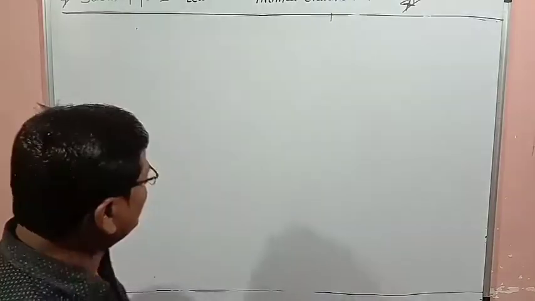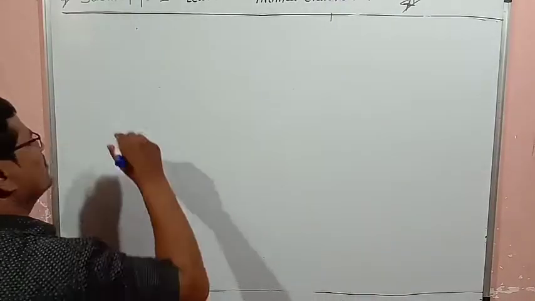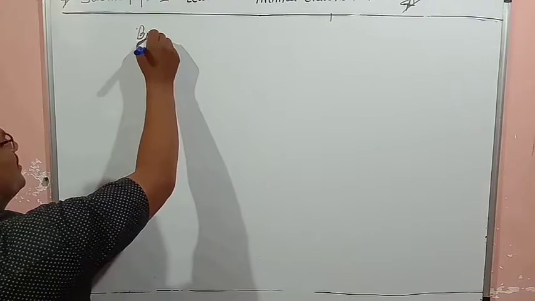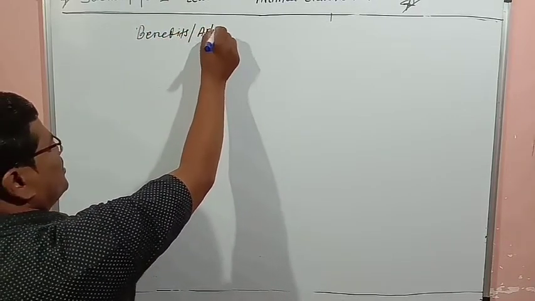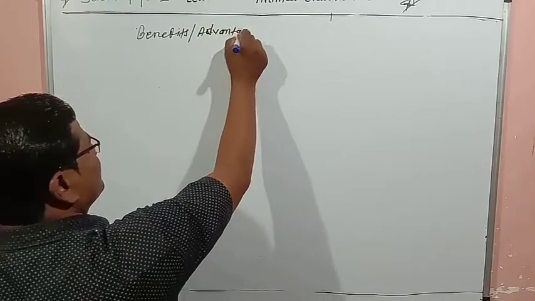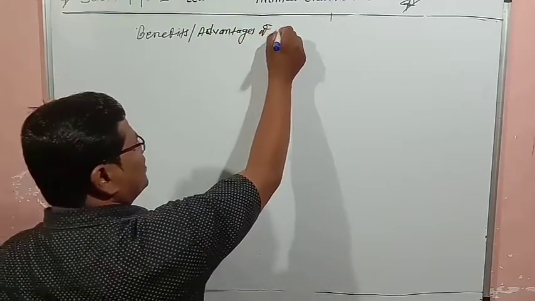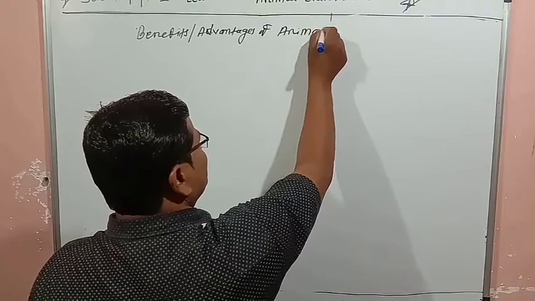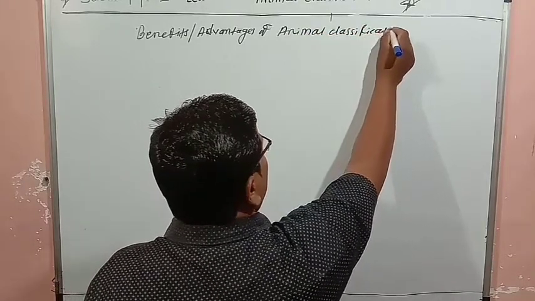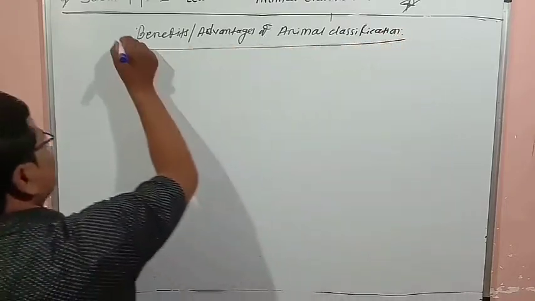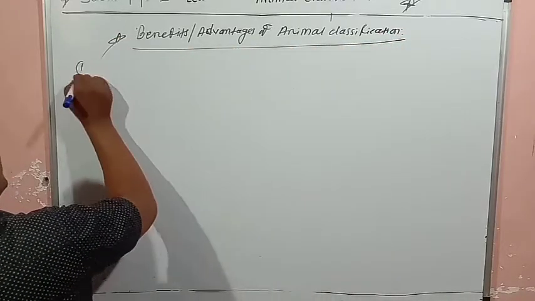So what are the advantages or benefits of animal classification? We'll see which advantages there are.